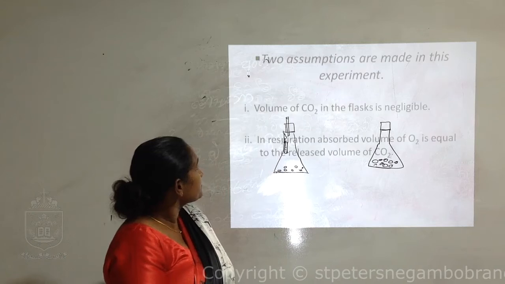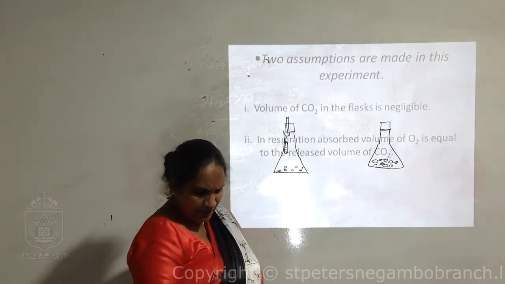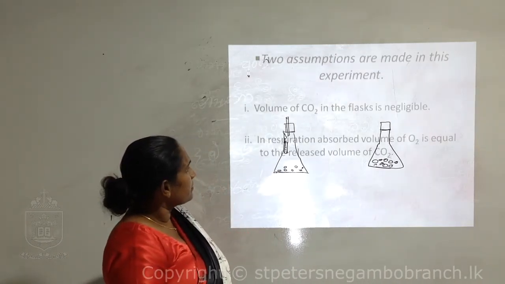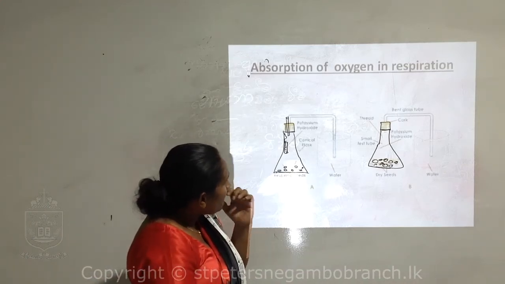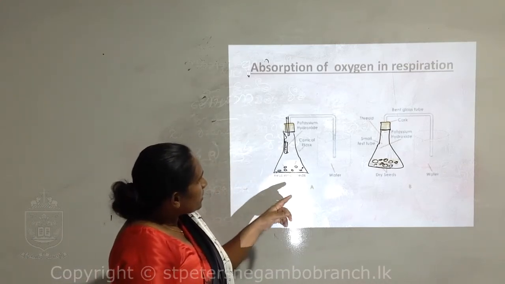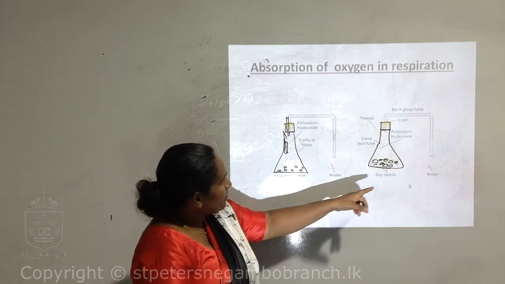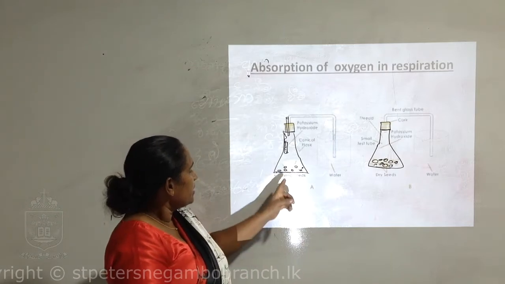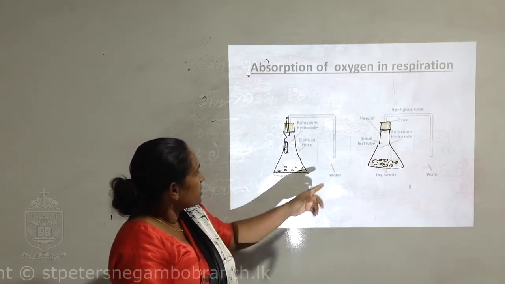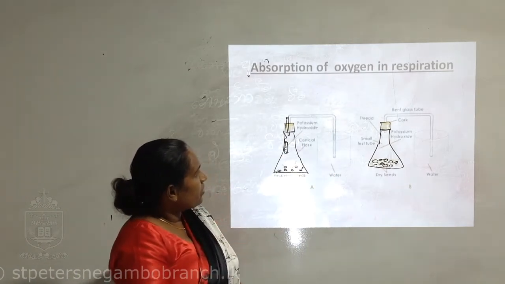Again, in the same way, the water does not flow into this because the dry seeds are here. This is the germinating seeds setup; in this tube, the water flows up.